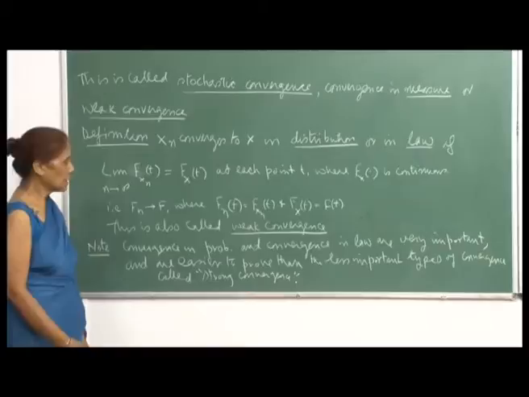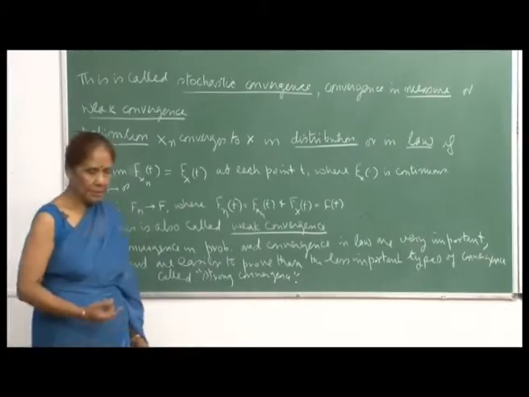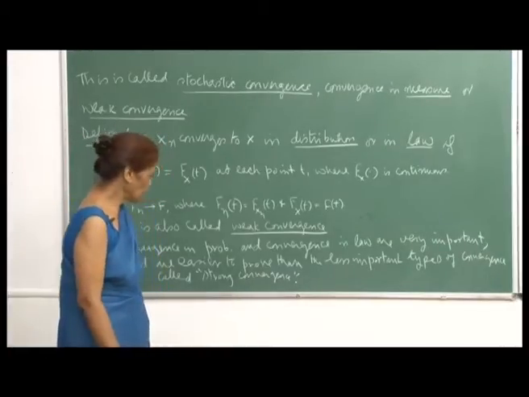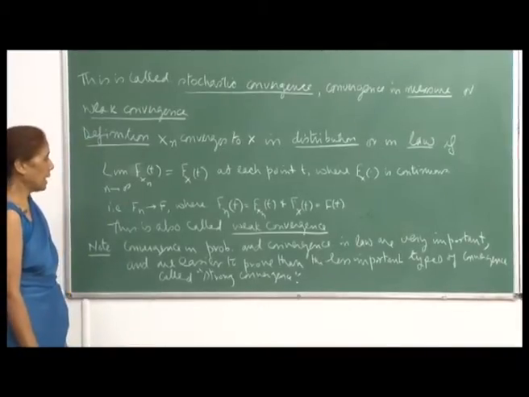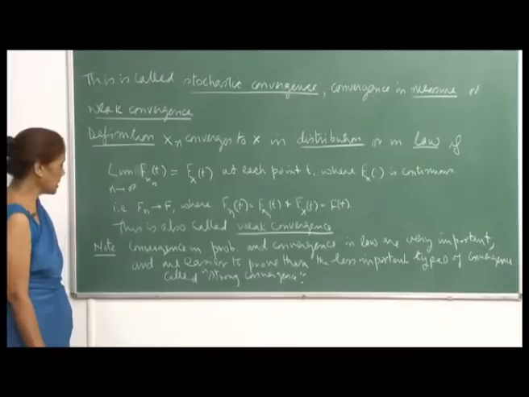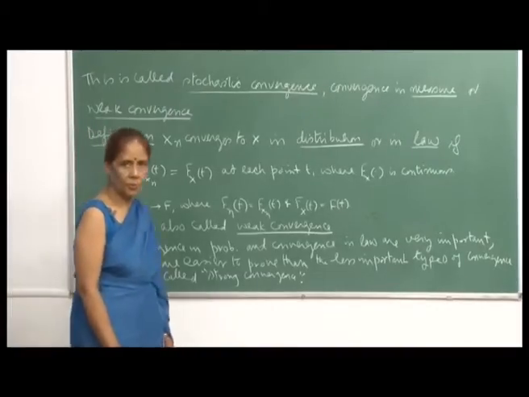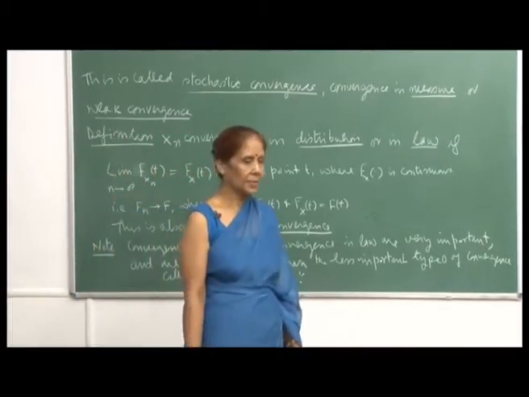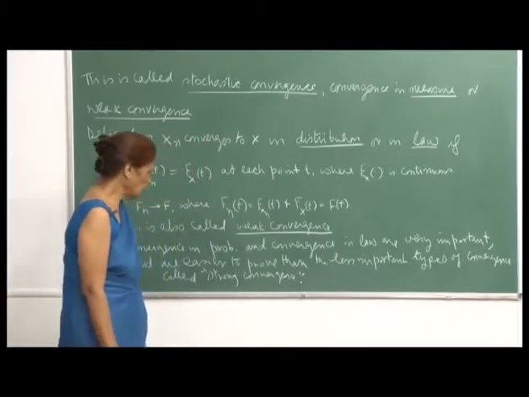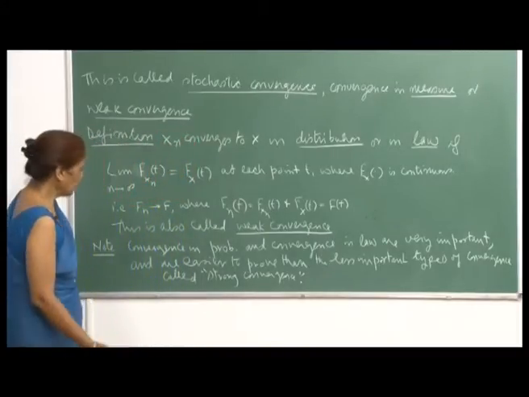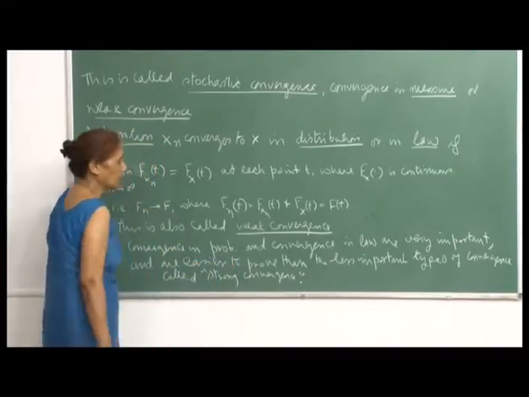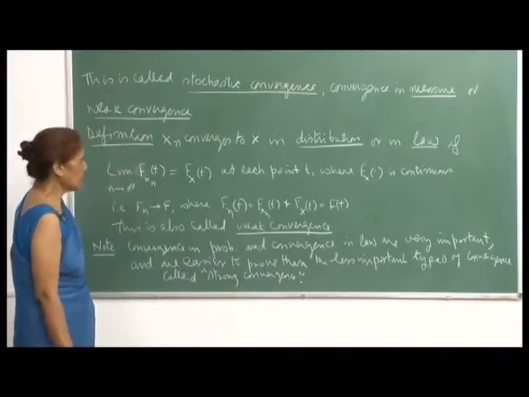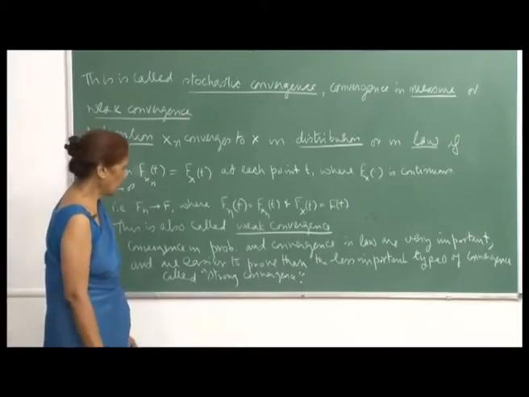Now, convergence in probability and convergence in law are very important, and we will see as we go along the numerous applications of these convergences, and they are easier to prove. And then there is the less important type of convergence called strong convergence. Maybe in this course we will have a chance to look at one or two strong types of convergence also, but the more widely used are the weak convergences, and these are in law and in probability. So, we will now define